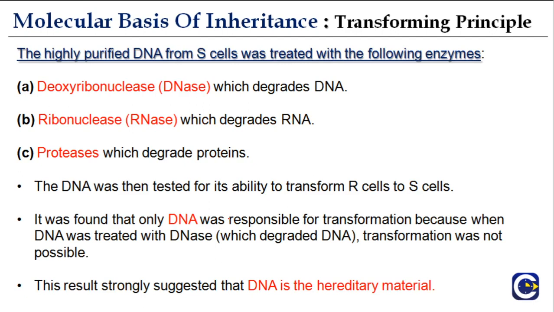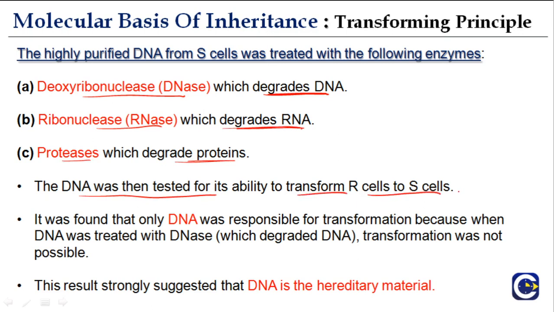So the highly purified DNA from S cells was treated with the following enzymes: deoxyribonuclease that degrades DNA, ribonuclease that degrades RNA, and proteases that degrade proteins. And then it was tested for its ability to transform R cells into S cells.